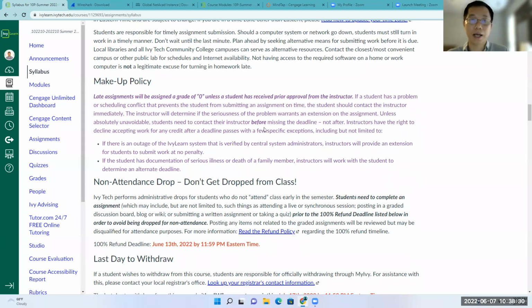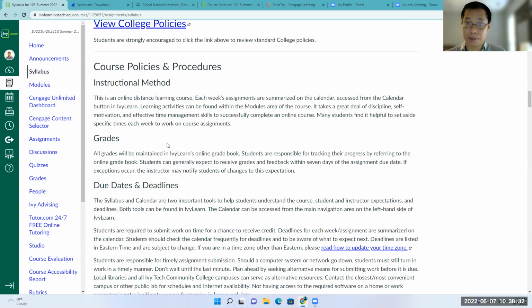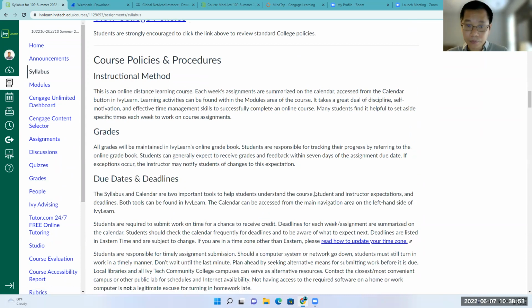Okay, so now we go again with the syllabus, right? So the grade: you have to check your grade here. If you want to check your progress, you have to click on the grade here. And remember that some of the grades are graded in the MyLab tab, but they will synchronize to Canvas. So in order to check progress, do not check in the MyLab tab. You have to check it in Canvas here, right?